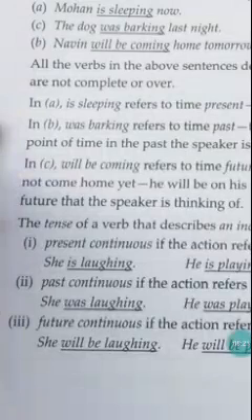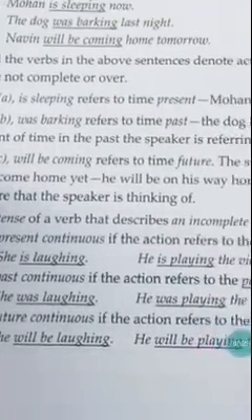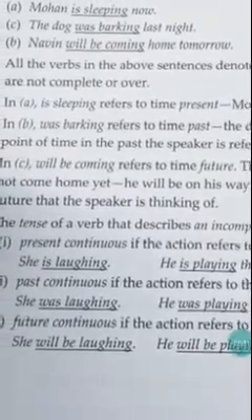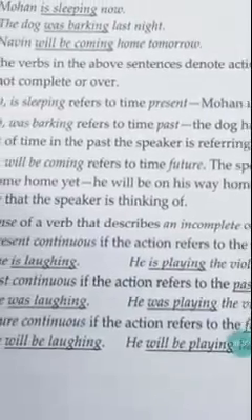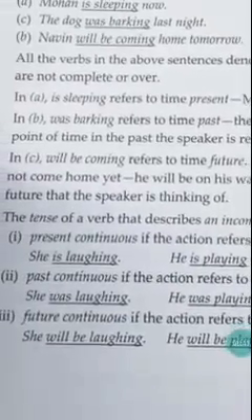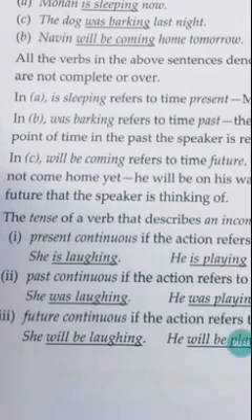Next, past continuous. If the action refers to the past, past means where the action is already happened, over. She was laughing. He was playing the violin. My aunt was laughing tremendously. So you're not saying that my aunt laughed. Laughed means the action has been completed over there.